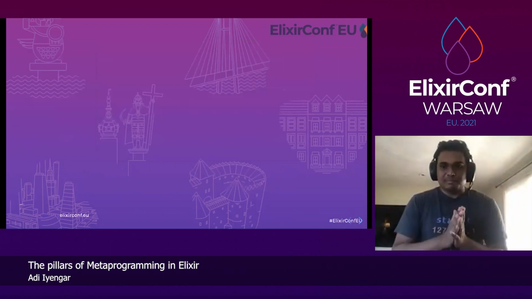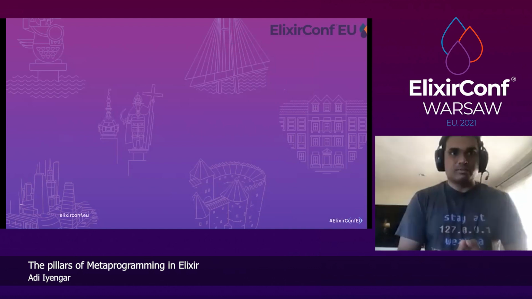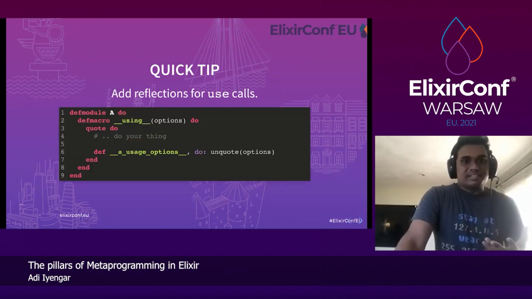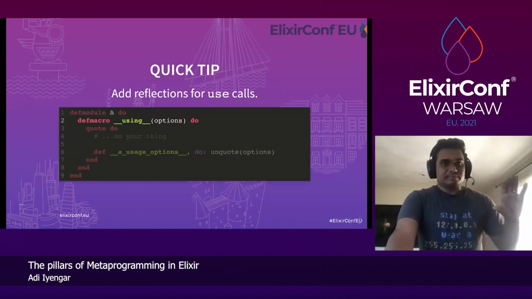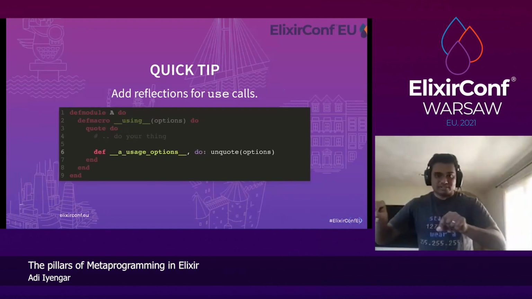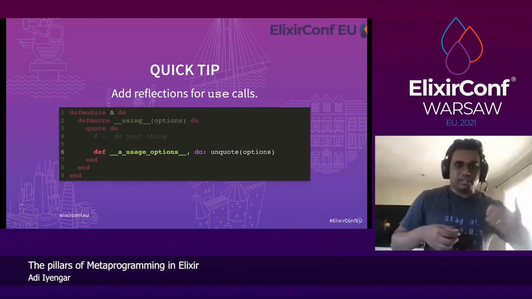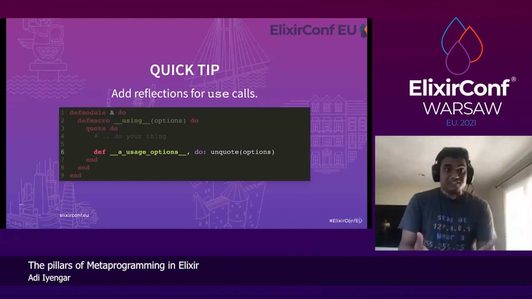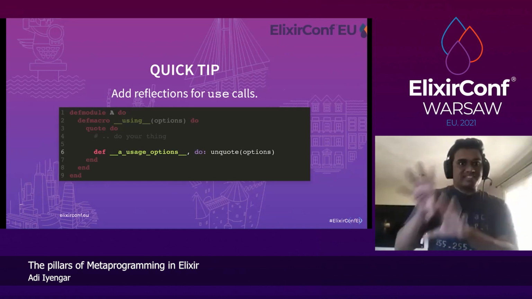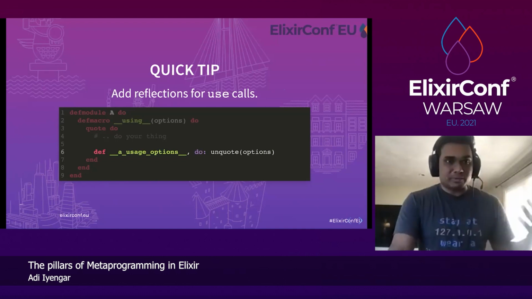So again, a quick tip here is to add reflections API to your DSL so others can test it. So what I usually do is whenever I have use or using macro, inside the quote, you do your thing, and then I add usage options. All that function does is returns what options you called while calling use. So it allows you to test your use calls without testing the module's use cases again. Or you can be like, okay, A is tested, and I know that B uses A. I just want to test if A was called with correct options. That's it.